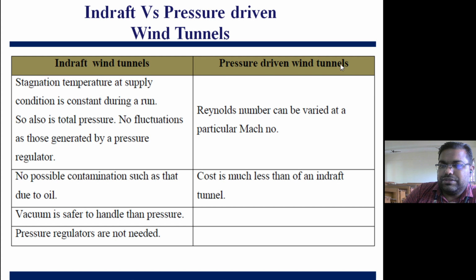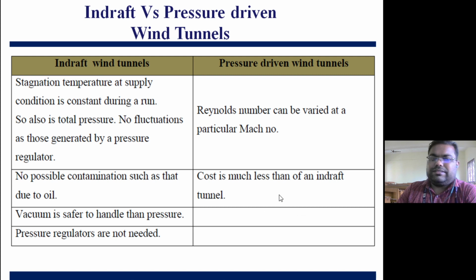But in the case of the pressure driven wind tunnel, Reynolds number can be varied at a particular Mach number because of the reduction in the stagnation temperature at the reservoir end. Second is no possible contamination such as that due to oil. So there we are using a conditioner through which we can remove the contamination. In the case of pressure driven, the cost is much less than the in-draft tunnel.